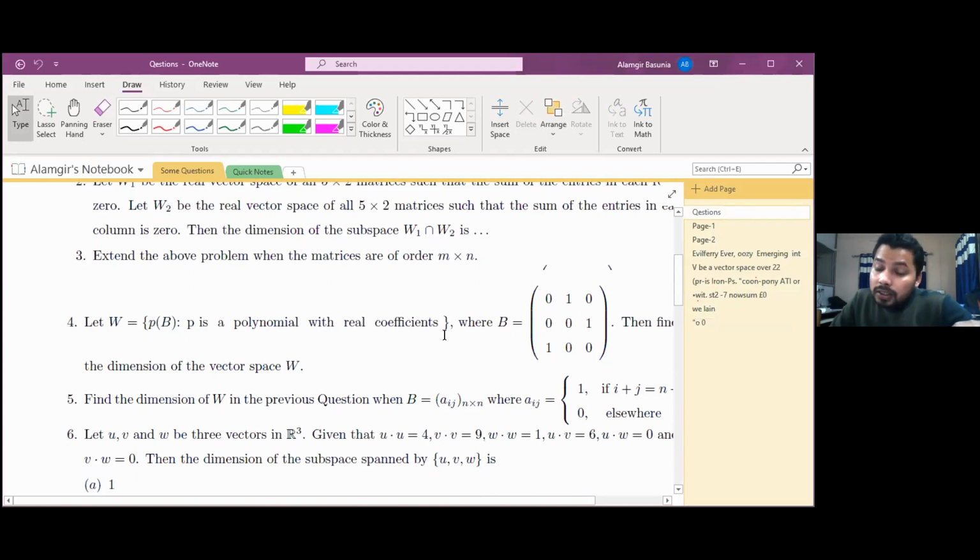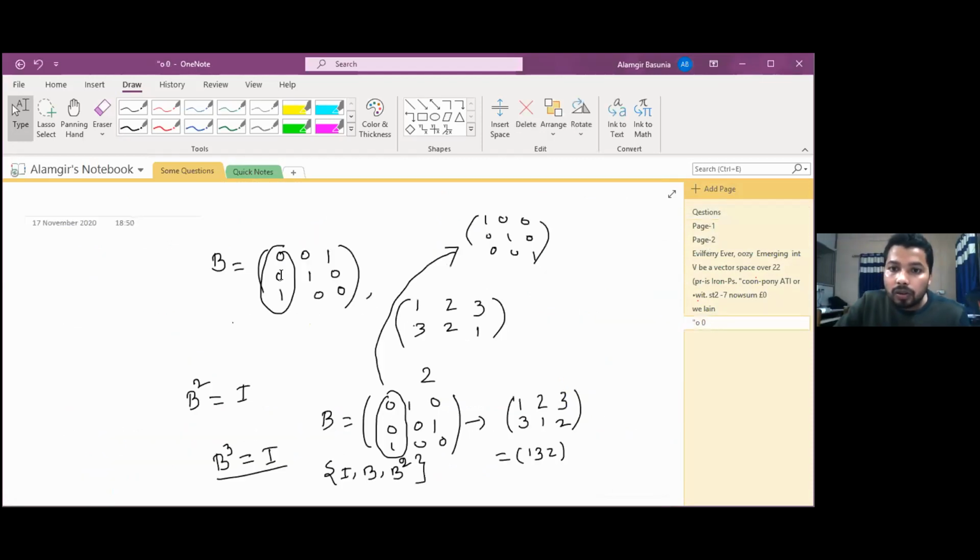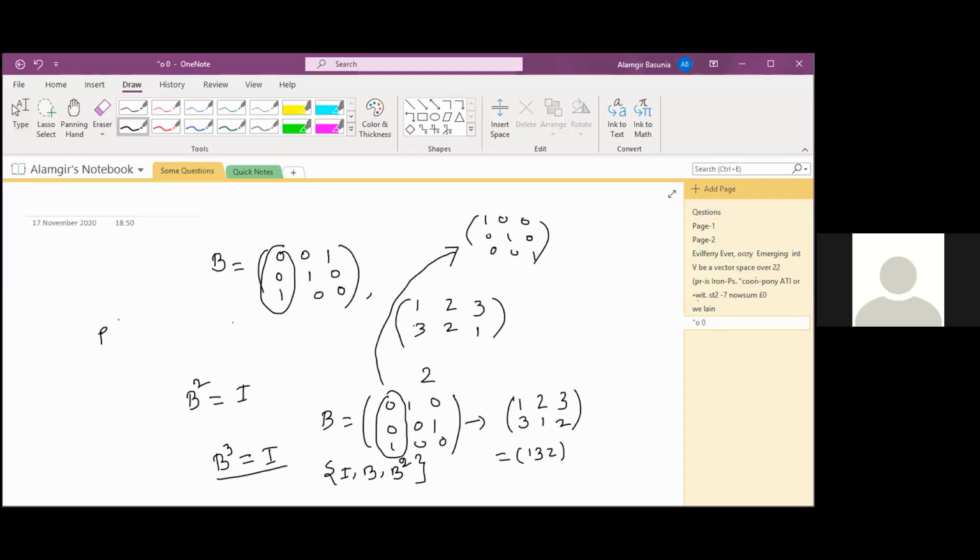Question number 4. Did you understand all? Sir, in the question, how is P of B defined? Explain again. P of B is just a polynomial in B. What is the order of B, the maximum power of B actually?